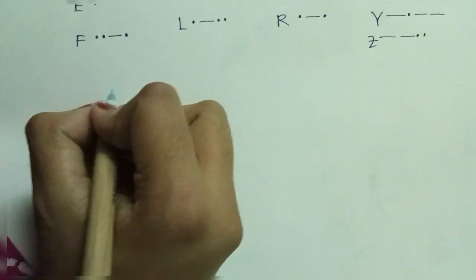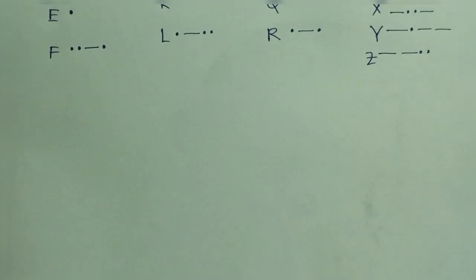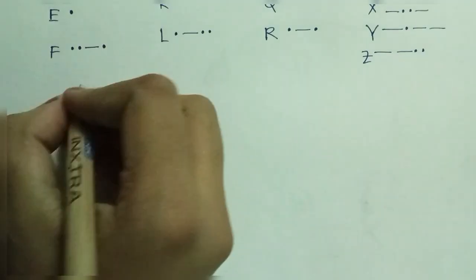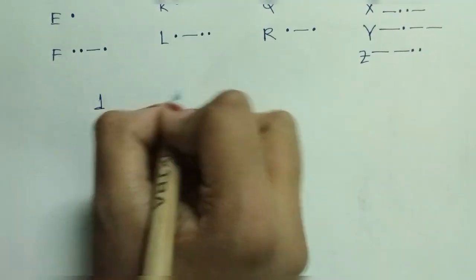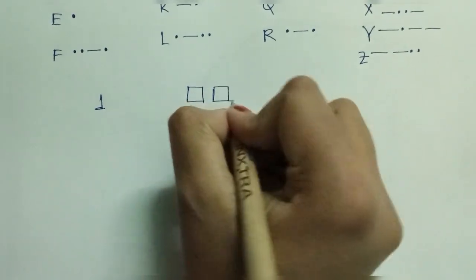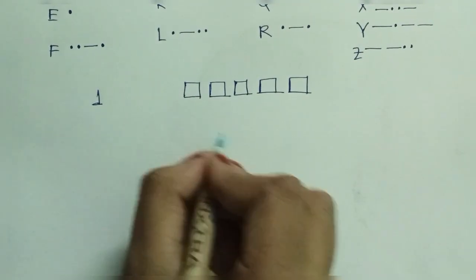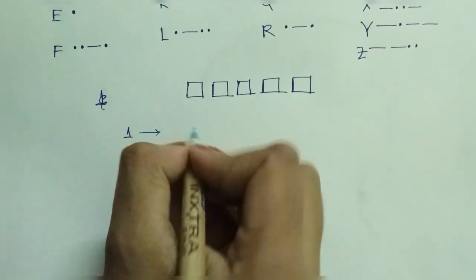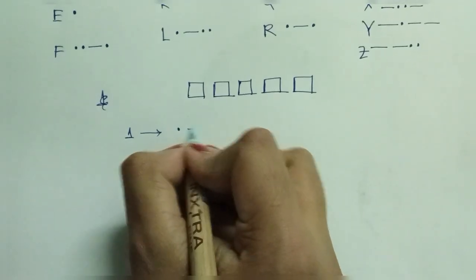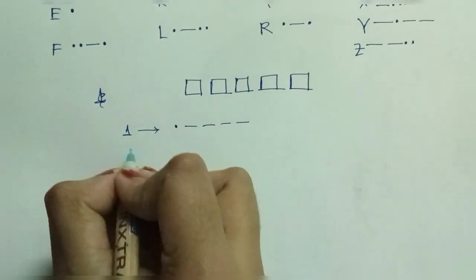Now let's move on to the numbers. So 1 will be written... one minute, let me fix the camera first. Okay. So when it comes to numbers, you have 5 spaces: 1, 2, 3, 4 and 5. And you just have to fill these places with dots and dashes. So 1 will be written as a single dot and fill the other places with dashes.